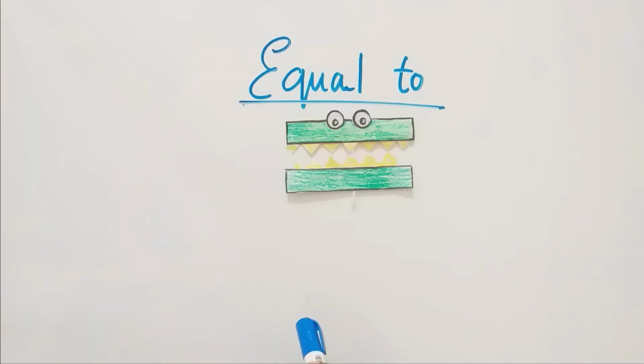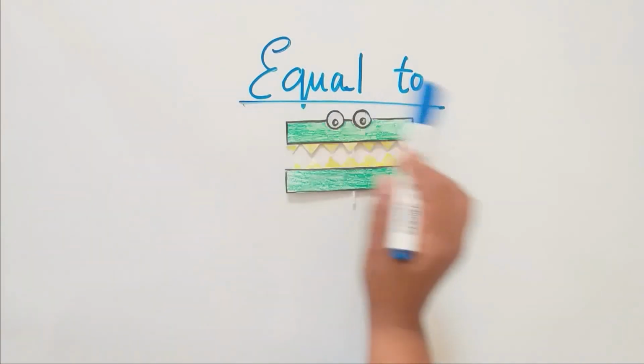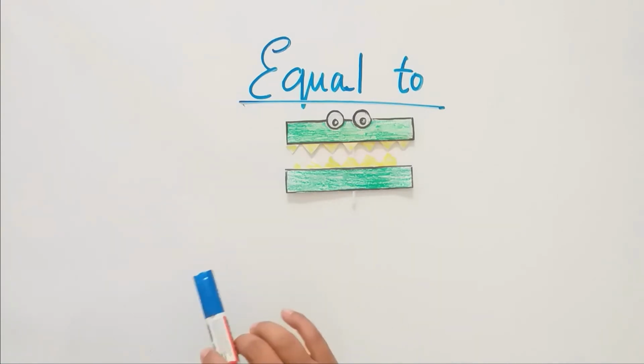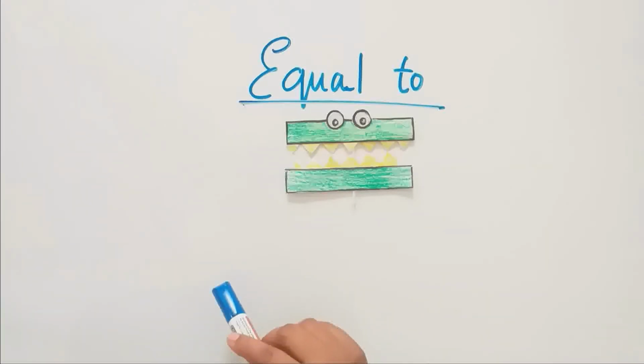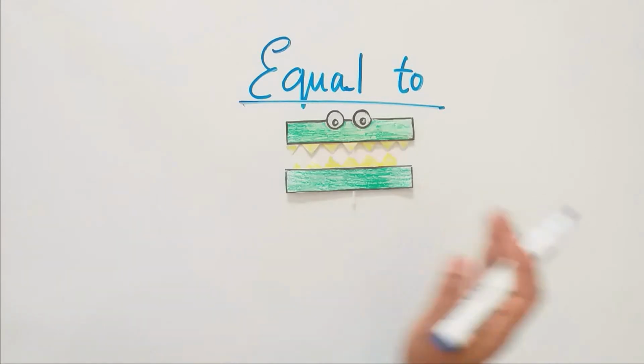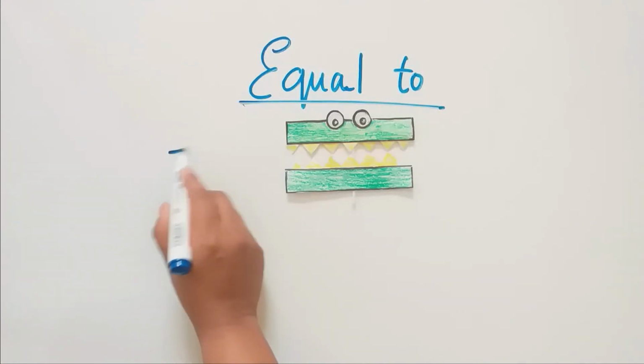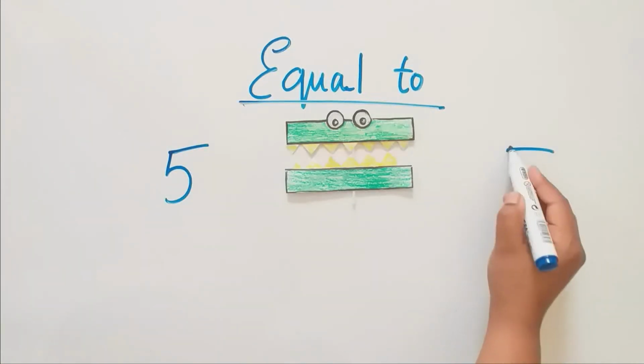So children, the next we have is equal to. Can you see the alligator's mouth? It is very confused. Yes, it is very confused because we have the same numbers on both sides. For example, 5 and 5.